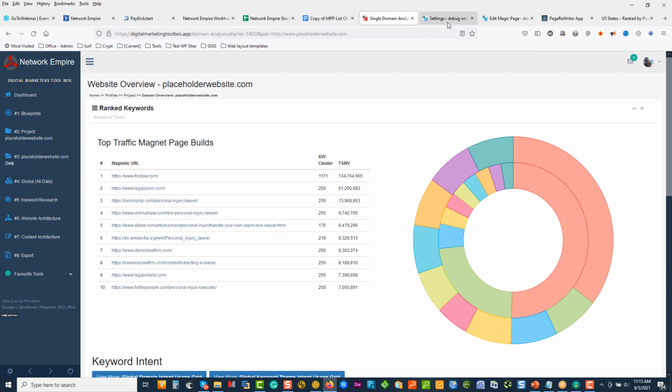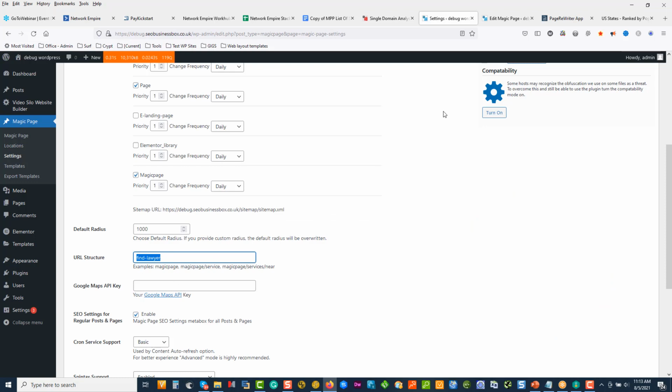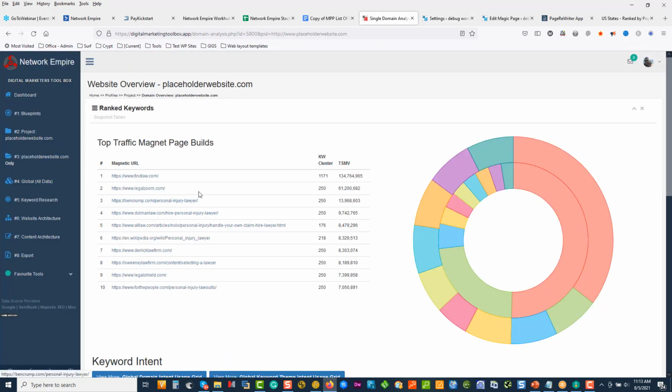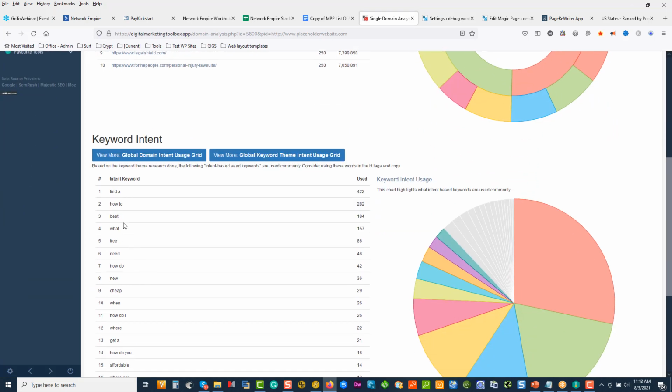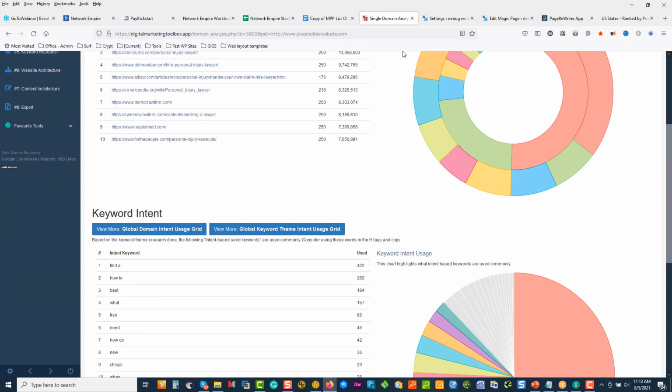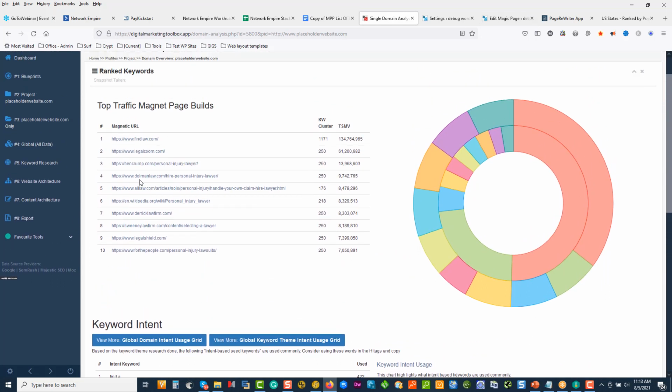But coming back to Magic Page, find lawyer, just to verify how we go about choosing things. We can either come look down at the intent. People want to find stuff. They want to know how to do stuff. They're looking for the best. You could have best in there. It doesn't matter. It's totally up to you. I want to focus more on the actual entity, and that's the lawyer or the attorney.